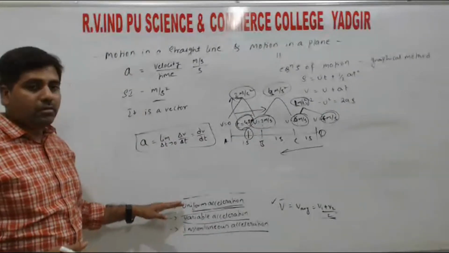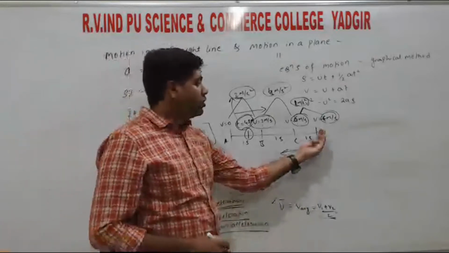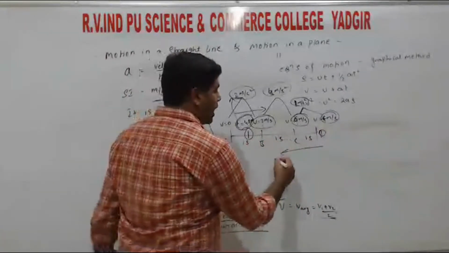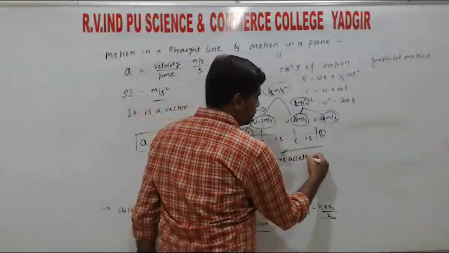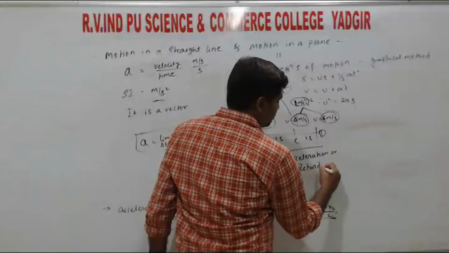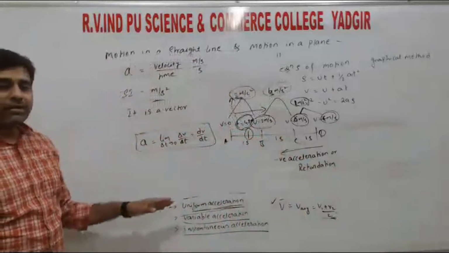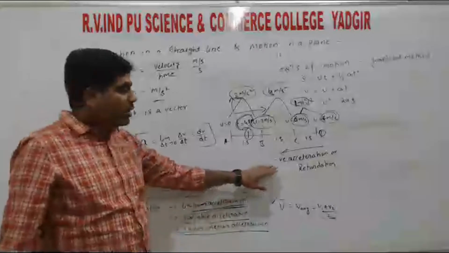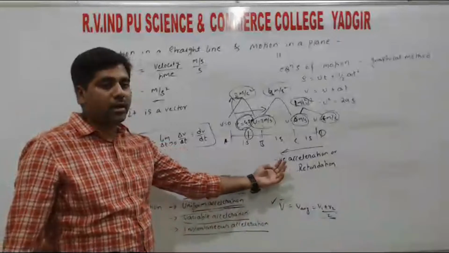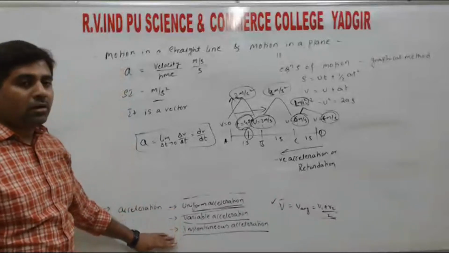In this, one more is negative acceleration, or we call that retardation. That means velocity is decreasing. So if velocity decreases, we call it negative acceleration or retardation. So the acceleration must decrease. If it is decreasing, we call it negative acceleration or retardation, right? Both have the same meaning; negative acceleration in one word is retardation. So this is about the acceleration.